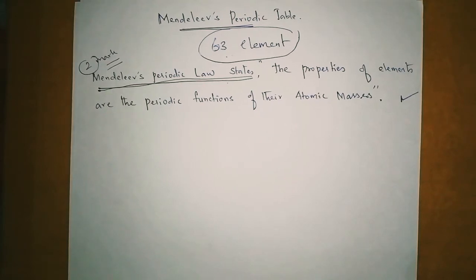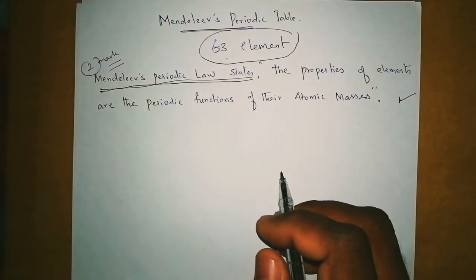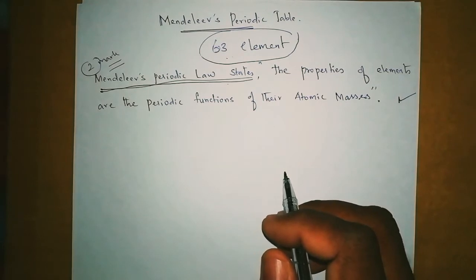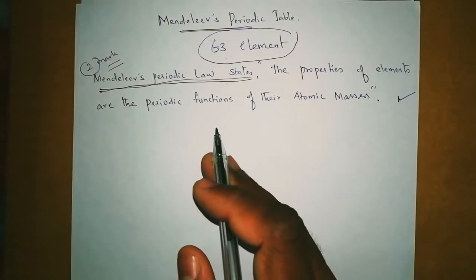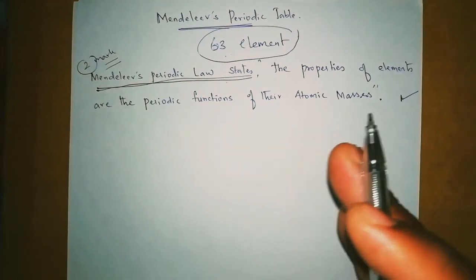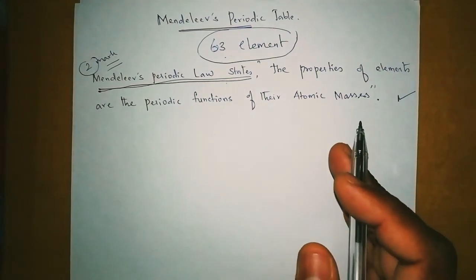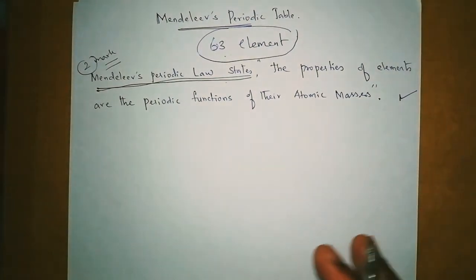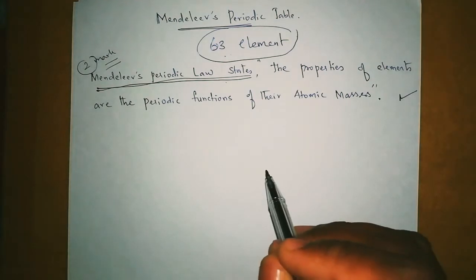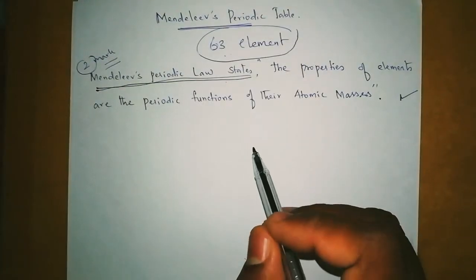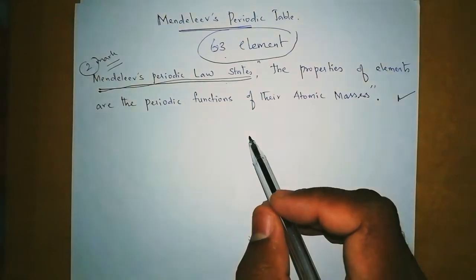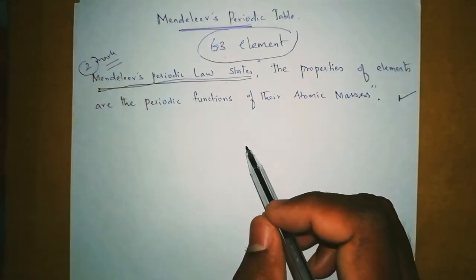When he started arranging the periodic table, Mendeleev examined the relation between the atomic masses of elements and their physical and chemical properties. Among the chemical properties, Mendeleev concentrated on the compounds formed by elements with oxygen and hydrogen.